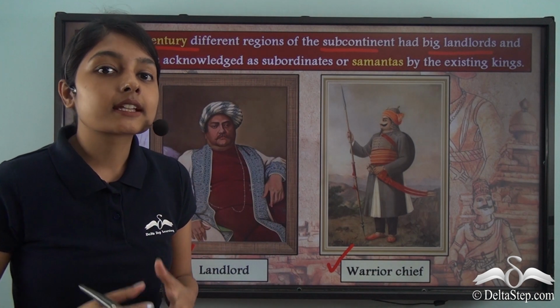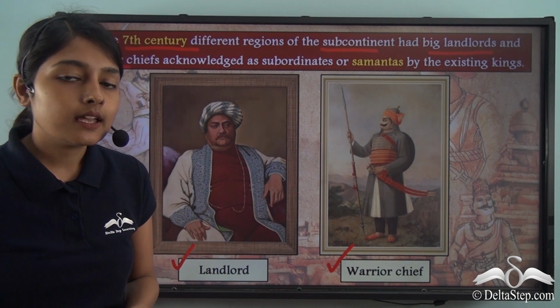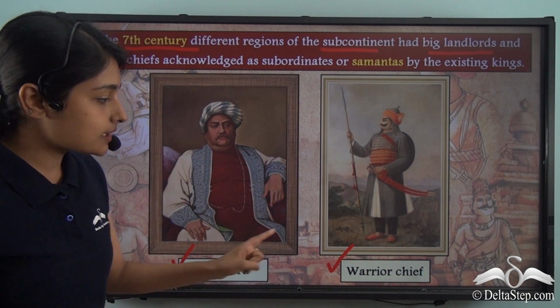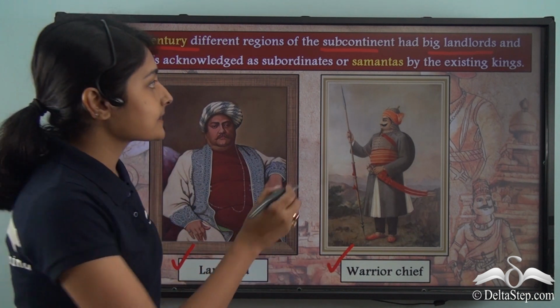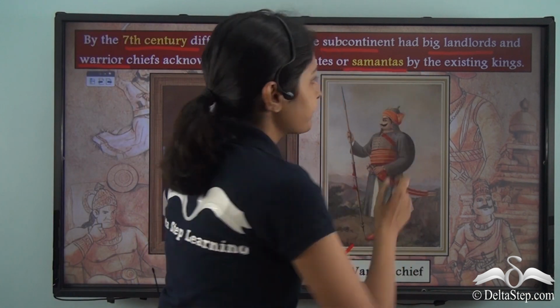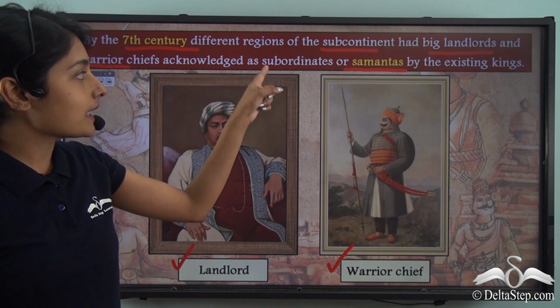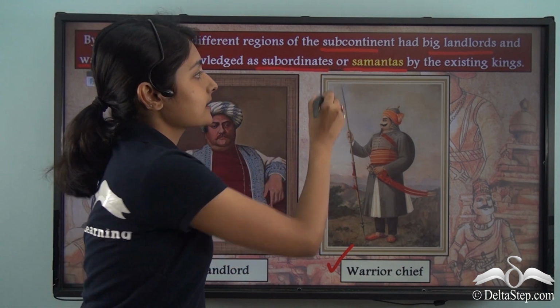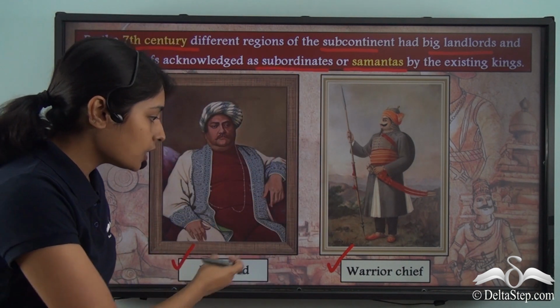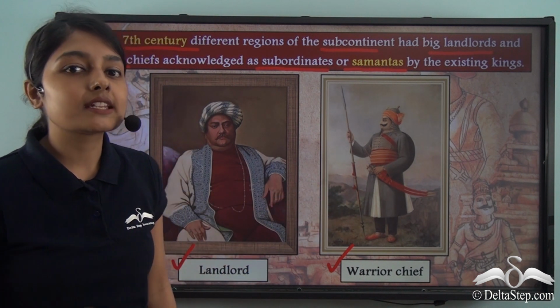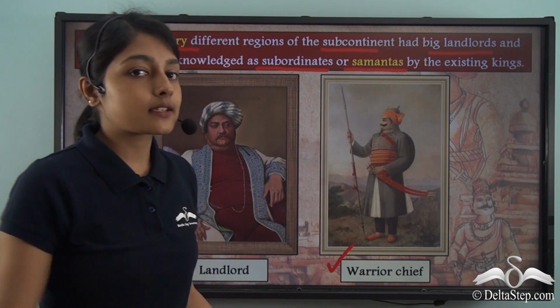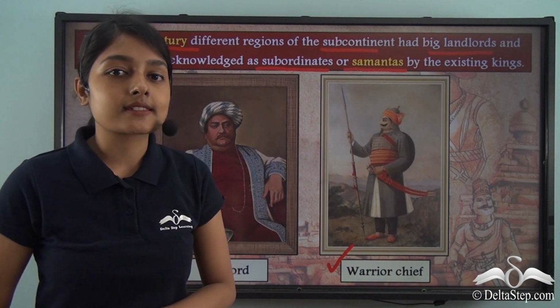It is because the kings who were ruling then acknowledged these landlords or warrior chiefs as the Samanthas. The Samanthas also meant the subordinates. So these landlords and warrior chiefs were given the titles of Samanthas or subordinates by the existing rulers.